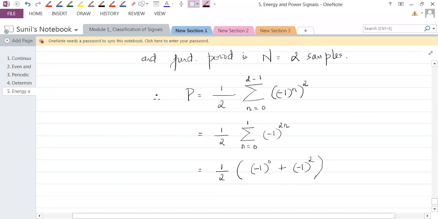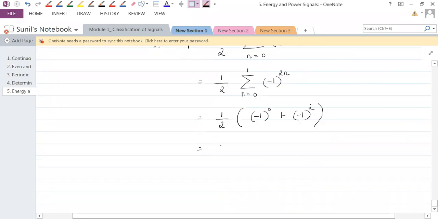So what would this be? Anything to the power 0 is 1, and minus 1 to the power 2 is 1. So it is half into 1 plus 1. That's why the power is given to be 1 watt. Is that okay with you?